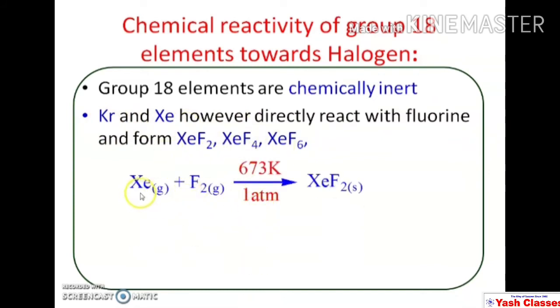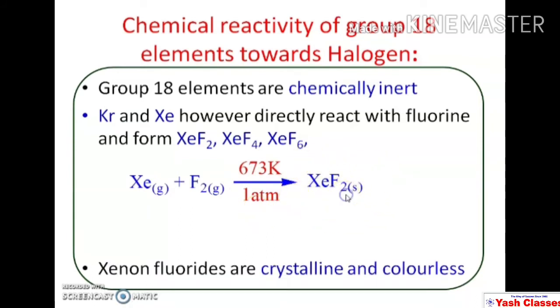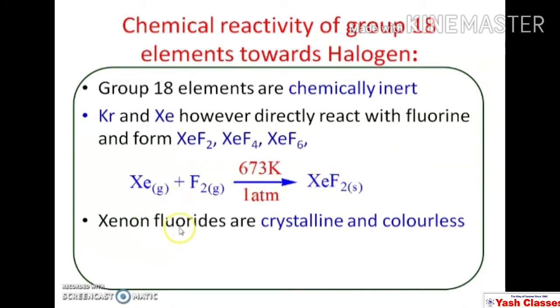Now xenon and fluorine, both are gases. When xenon gas is mixed with fluorine gas and heated up to 673 Kelvin at 1 atmospheric pressure, there is a formation of xenon difluoride. All the xenon fluorides, that is difluoride, tetrafluoride, hexafluoride, are crystalline and colorless.